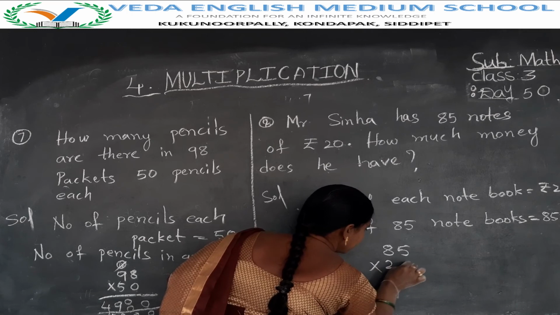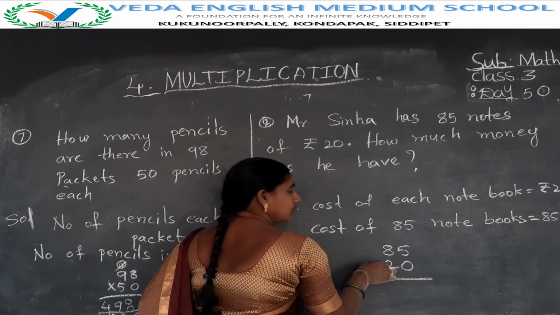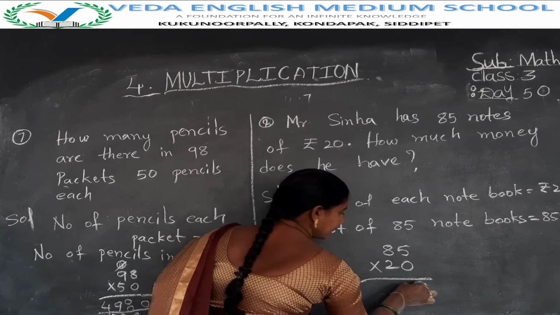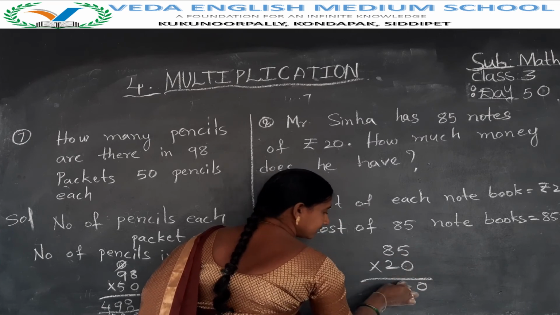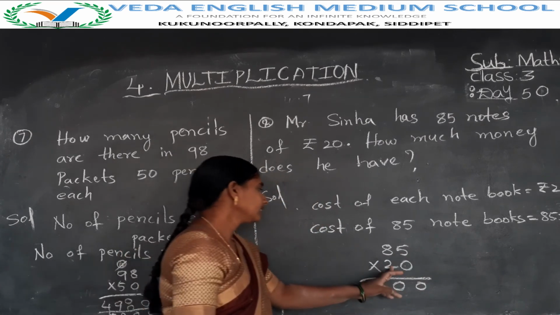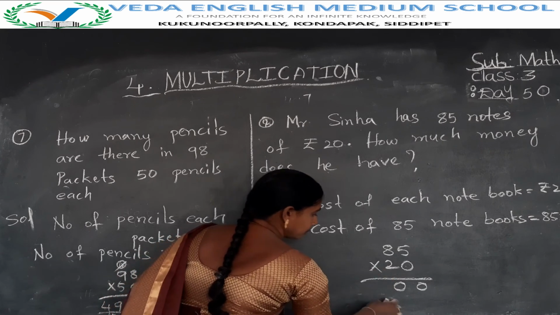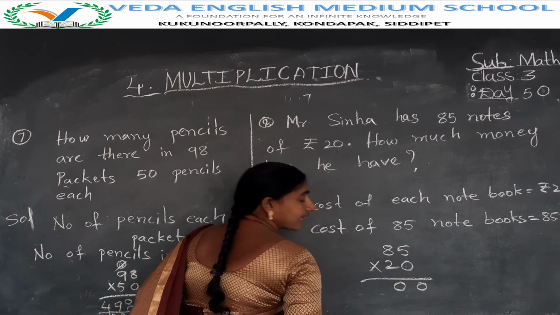85 into 20. 0 into 5. 0 5s are 0. 0 into 8. 0 8s are 0. After this, 2. Multiply with 2. 2 into 5. 2 5s are 10.